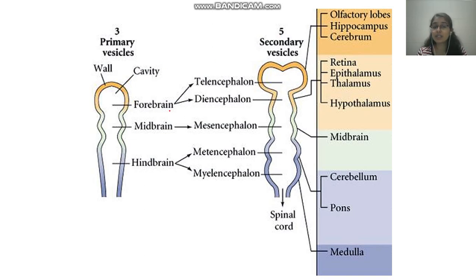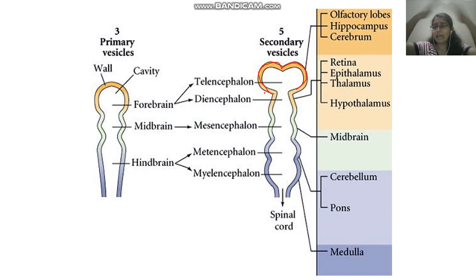The prosencephalon will divide into the telencephalon, which is very big, and a small central part known as the diencephalon. The mesencephalon will remain unchanged, and the rhombencephalon will divide further into metencephalon and myelencephalon.